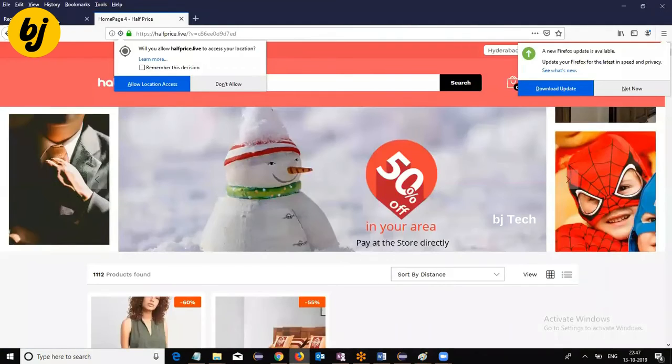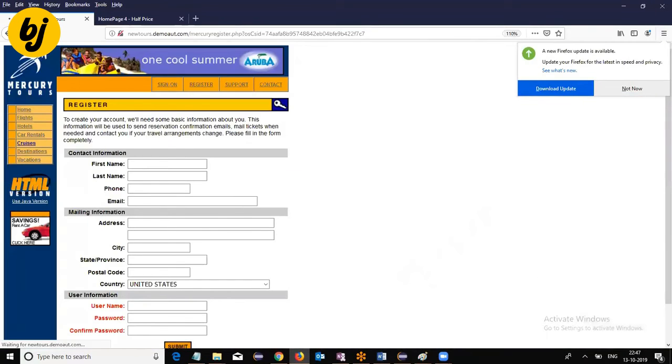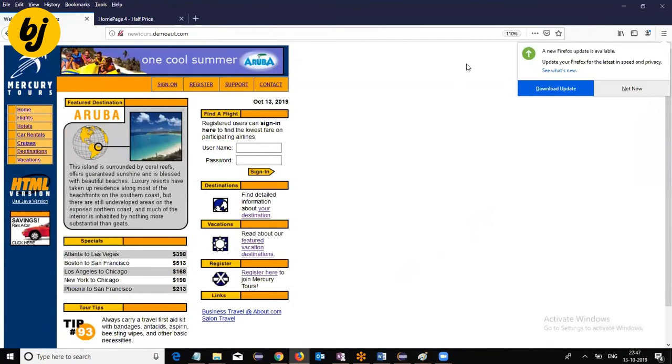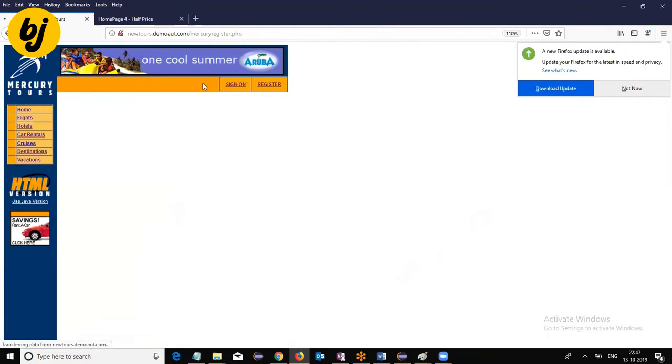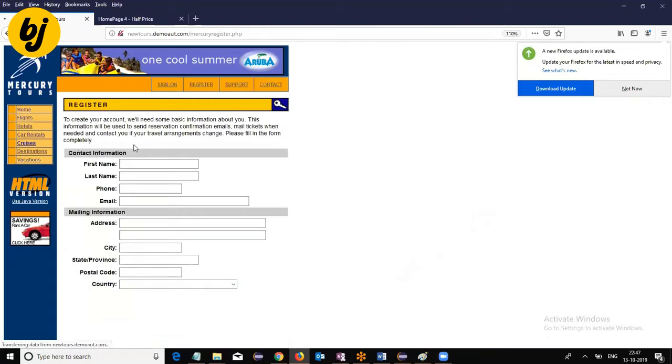If I go to this Mercury Tools application, the registration form is there. If I go to the registration form, various components we are going to get.